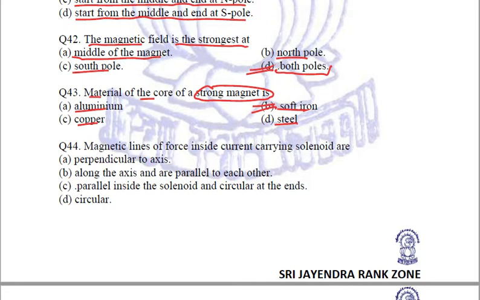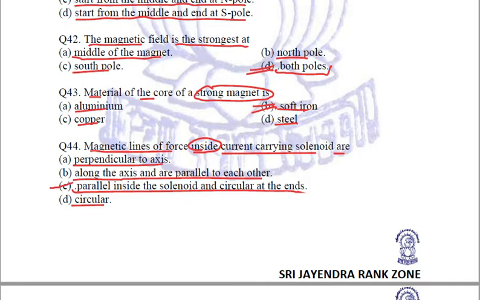Coming to the next question. Magnetic lines of force inside current carrying solenoid are? Options are A, perpendicular to axis, B, along the axis and are parallel to each other, C, parallel inside the solenoid and circular at the ends, D is circular. The answer is C. Inside the solenoid coil, the magnetic lines of forces are parallel and circular at the ends. C is the right answer.